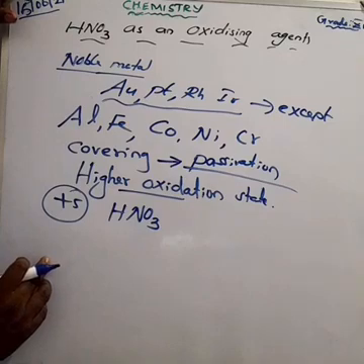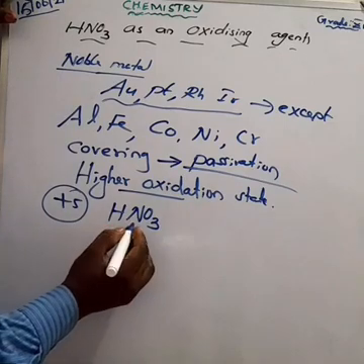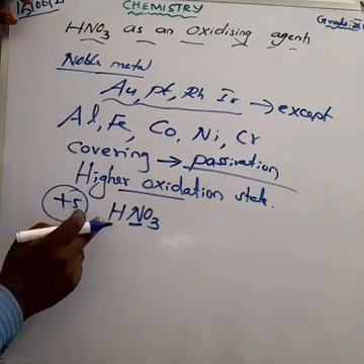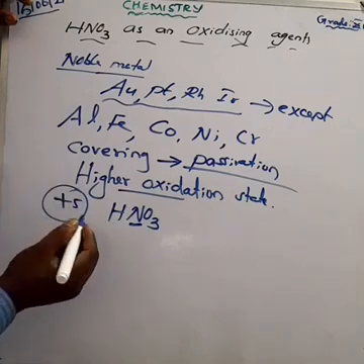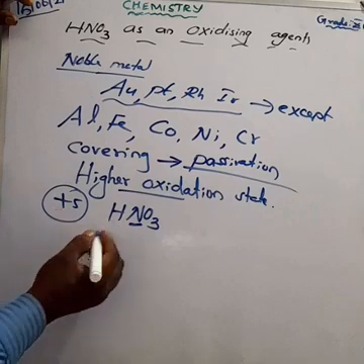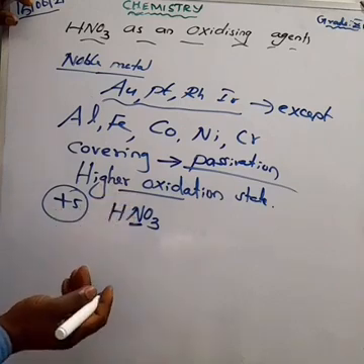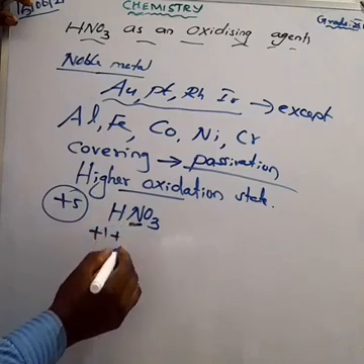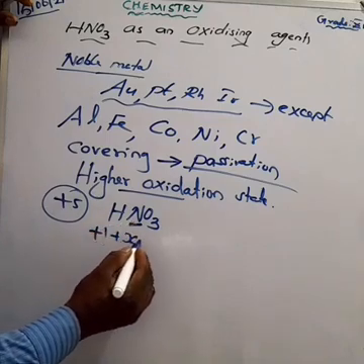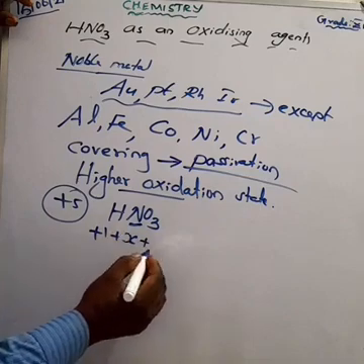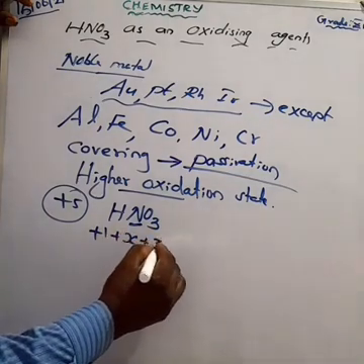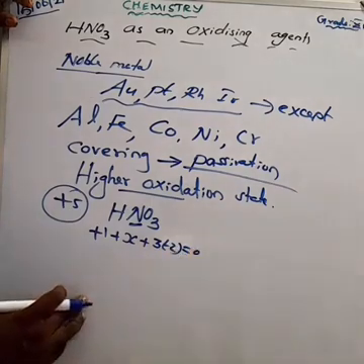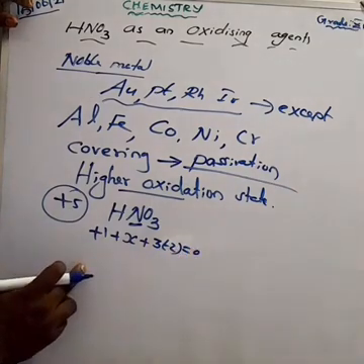HNO3. I am going to find the nitrogen oxidation state. Previously I told that alkali metals have +1, right? All alkali metals have +1. So hydrogen I am taking +1, plus nitrogen we are taking X, plus oxygen, already I told you -2. One oxygen has -2. How many oxygens? 3. So 3 into -2, equal to 0. Can you understand, my dear children?